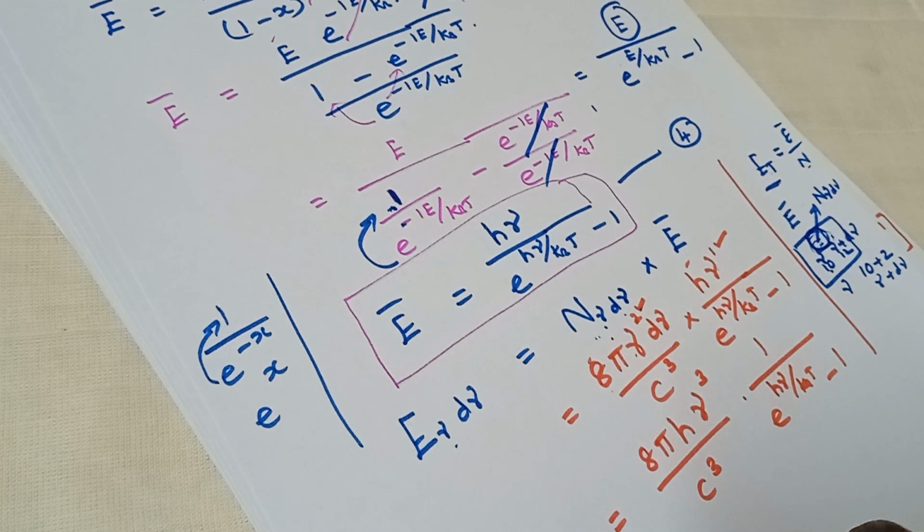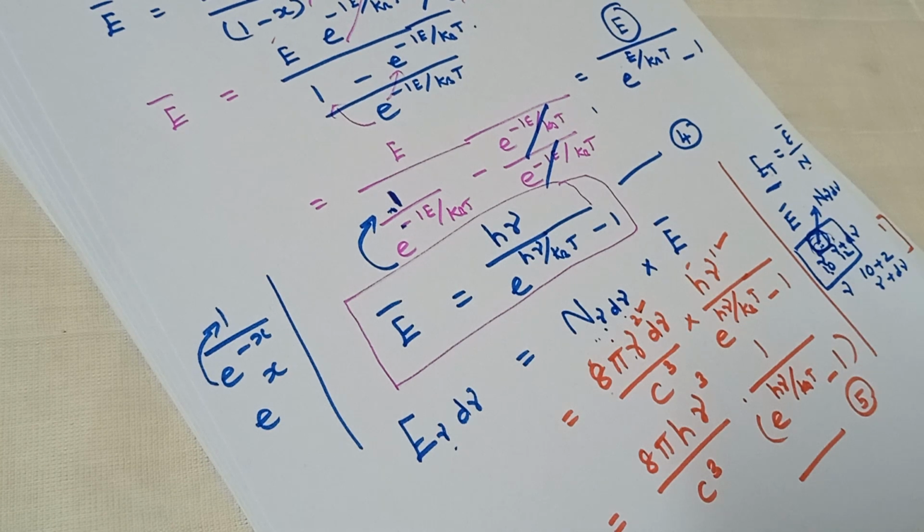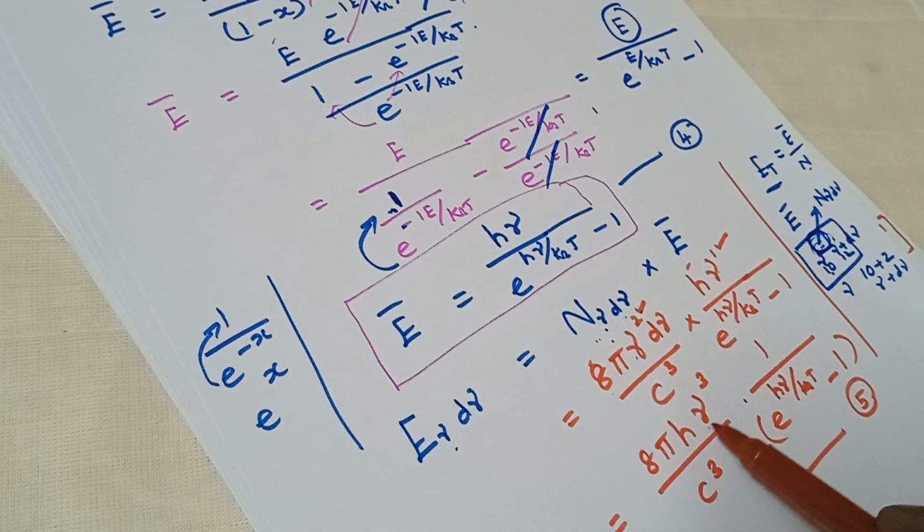So this is the energy density, or E ν dν. This equation 5 is called Planck's radiation law in terms of frequency.